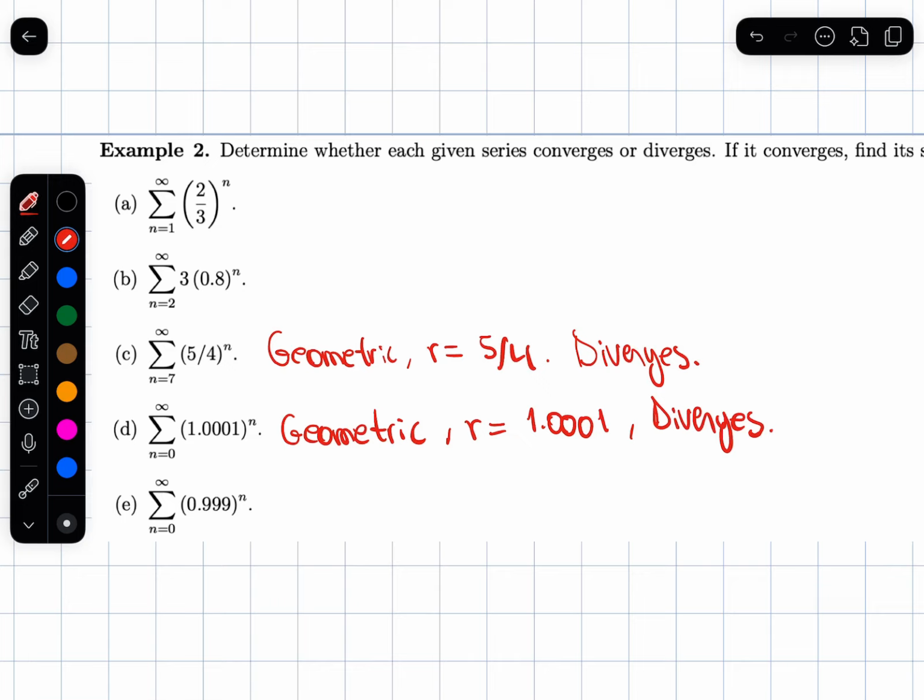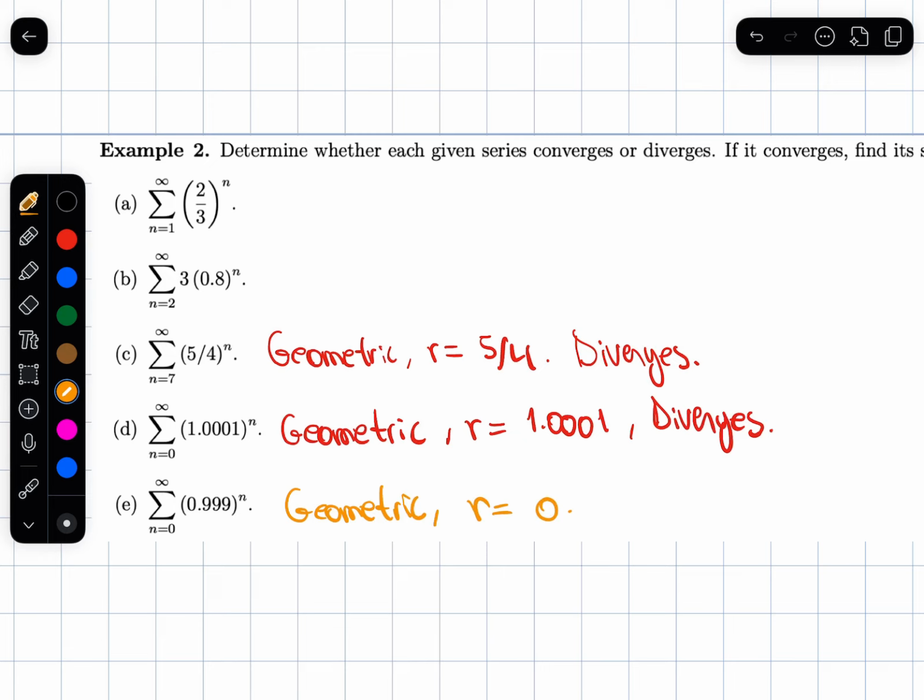Just imagine you increase by 0.1%, maybe 0.01% every time, and the numbers are getting bigger and bigger. If you wait long enough, you'll be adding very huge numbers if you increase something by 0.01% multiple times. But this last one, which is kind of interesting, this is also geometric.